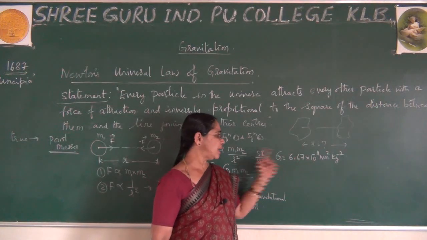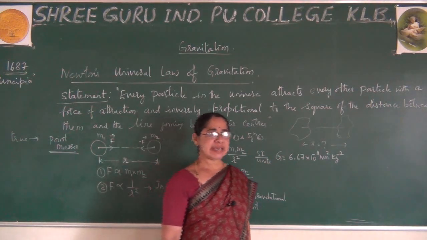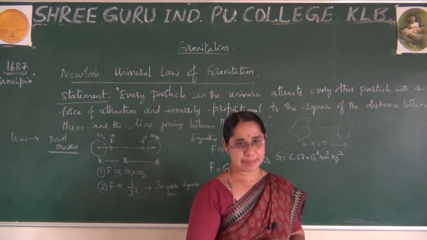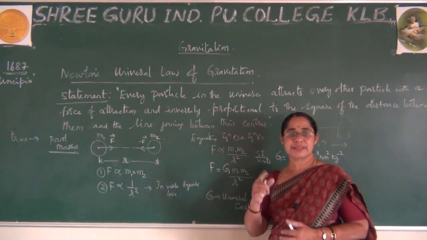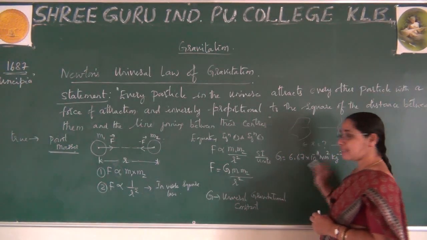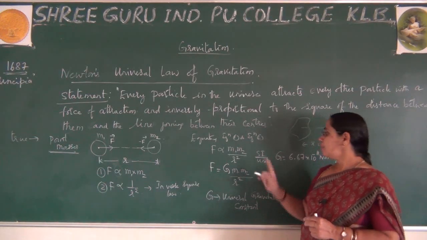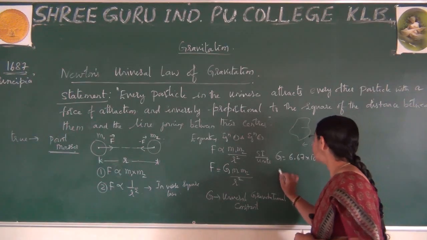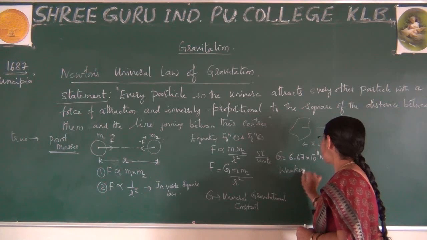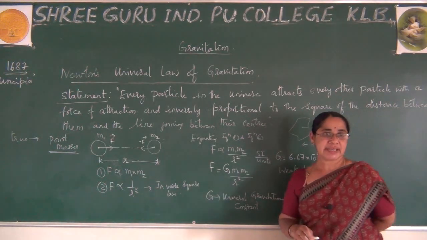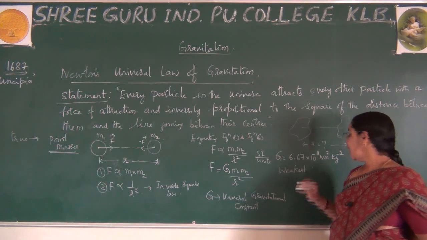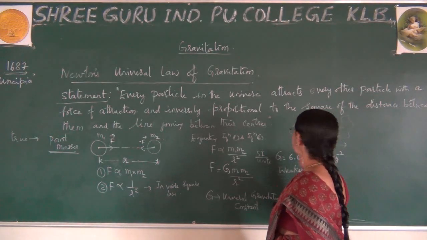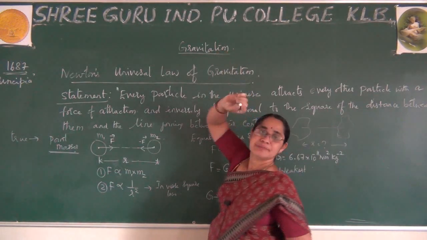Sometimes you may feel it is a very big number, so how to remember it? For your convenience, I will tell you, just remember 6.667 is an even number. What is this? Minus 11. Minus, because remember, gravitational force is always the weakest force in nature. Since it is the weakest among the four basic forces in nature, you can say this is minus. And how to remember this 11? A very simple point: to remember this 11, you can use this word gravitation.